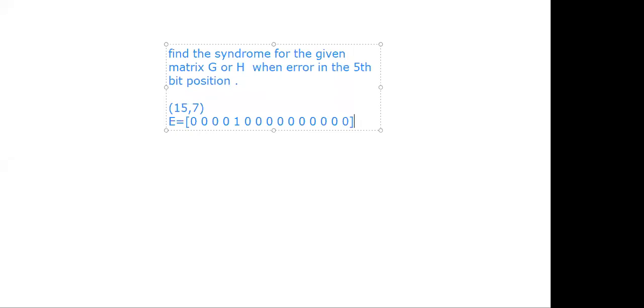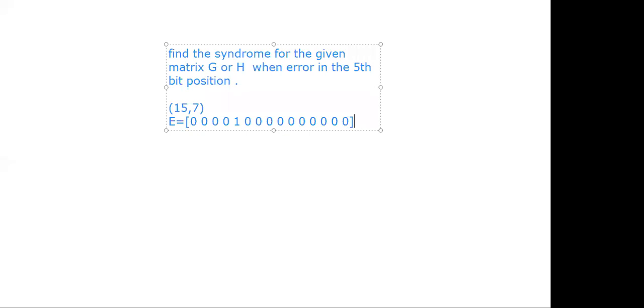So don't think that every time it is only a 6,3 block code or 7,4 block code. And writing of error vectors is also very, very important. First of all, in order to write the error vector, you have to know the length of the code word. Based on that only you can write. Because suppose the error in the fifth bit position, 0, 0, 0, 0, 1, okay. After the 1, if you write nothing, you will get the wrong answer. So the error vector size is n here. Remember that. Clear about this?